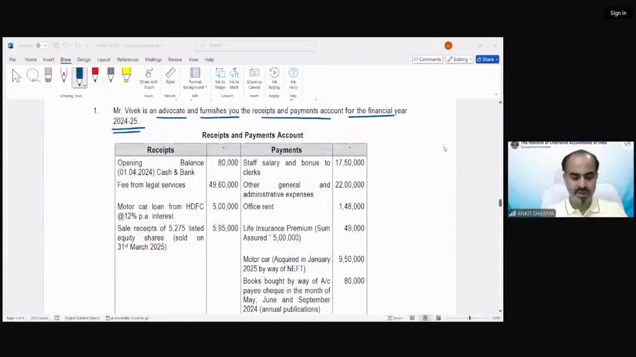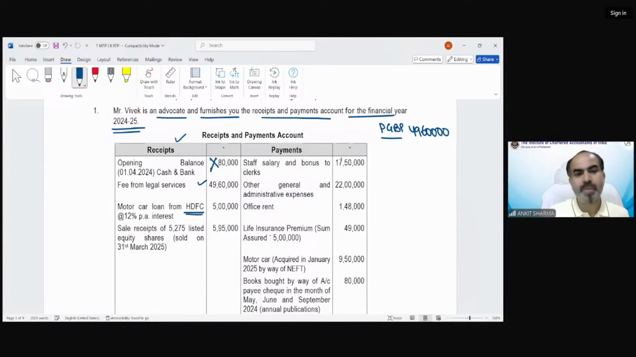So this is the information, the PGBP information has been given. So we will consider only those incomes that are relevant for my business and the relevant expenditure. Starting from the receipt side, the opening balance is definitely not going to be considered. Fees from legal services, 49,60,000. Okay. Then motor car loan. Loan is not my income, so I will not consider it. I will take the interest or the depreciation as per the given information later.